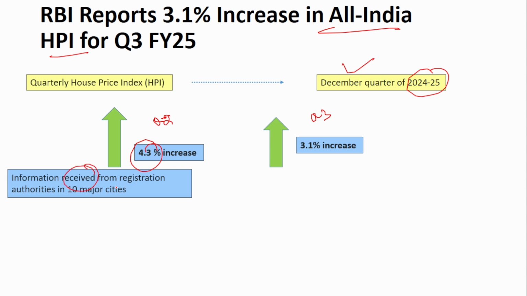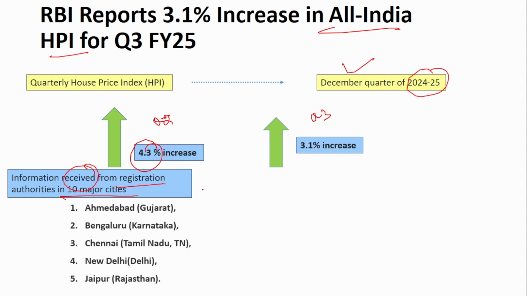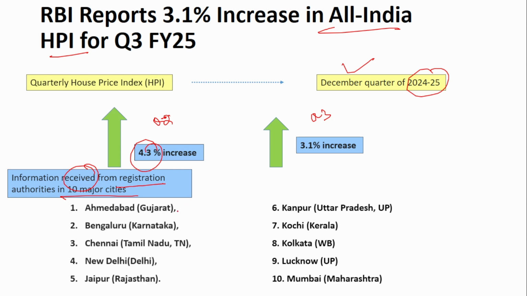Now, this house price index is constructed based on the information received from the registration authorities in 10 major cities. So, there are registration authorities in all the cities, right? But only 10 major cities are included in this house price index, and based on that information, this index is conducted. So, you have to remember the 10 major cities. It's quite easy to remember. They are Ahmedabad, Bangalore, Chennai, New Delhi, Jaipur, Kanpur, Kochi, Kolkata, Lucknow and Mumbai.